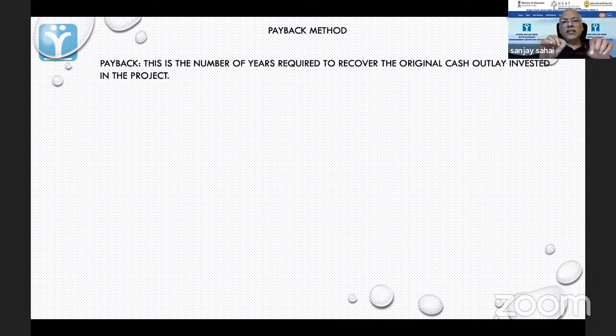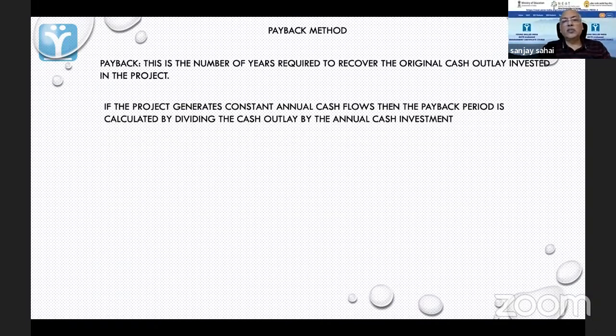So this payback period is a very old and simple concept. If I am investing a certain amount of money in a project, in how many years will I get my money back? Present value, I'm not concerned. I'm just saying I'm going to put 10 lakhs. In how many years will I get 10 lakhs back? And if it is a short period of time, I can actually think of doing this. Since we have already looked at better methods, this method will not be so good to you, but you will appreciate that it is very simple.